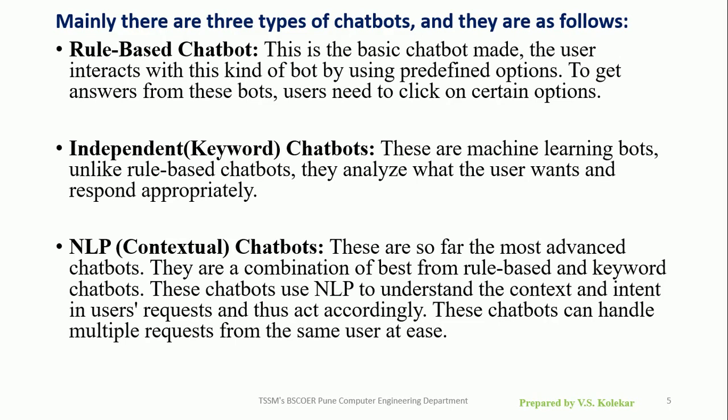The last one is natural language processing or contextual chatbots. These are so far the most advanced chatbots. They are a combination of both rule-based and keyword-based chatbots. These chatbots use natural language processing (NLP) to understand the context and intent in user requests and thus act accordingly. These chatbots can handle multiple requests from the same user with ease. These are the types of chatbots.